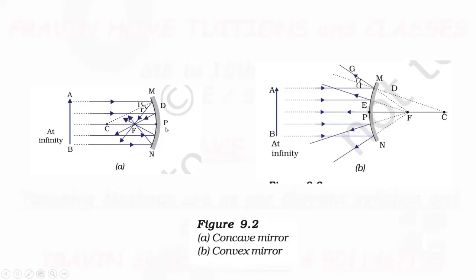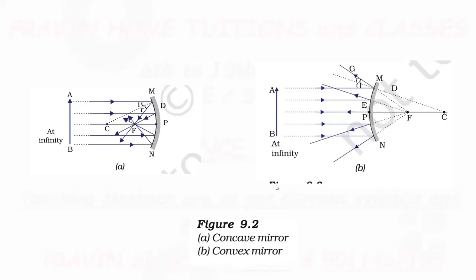Now, distance CP. As P is a point on the mirror and C is the center, CP is the radius, and we call it the radius of curvature. Here CP is the distance, the radius of curvature.